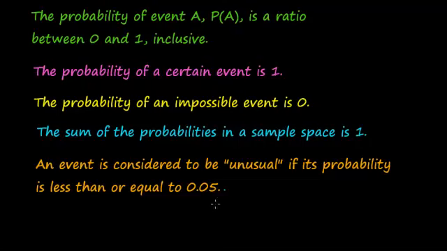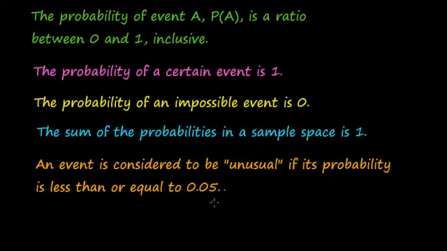But we will see as we get further into the course that sometimes we'll consider unusual maybe something smaller than that. But what this means is 5% of the time. If this is something that occurs 5% of the time or less, then that's considered to be an unusual event. And like I said, that could change, but this is the standard most of the time.